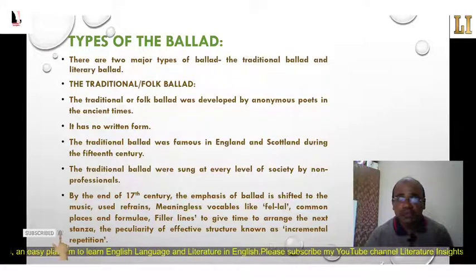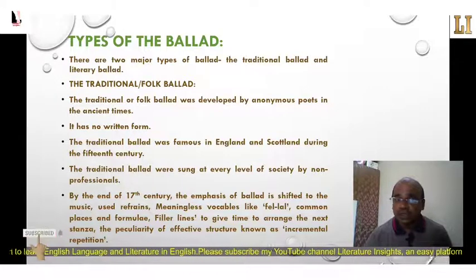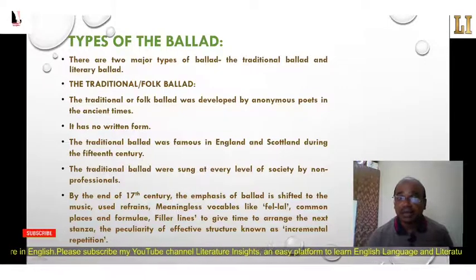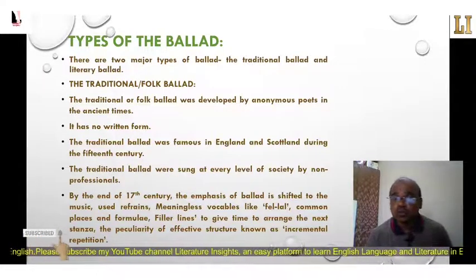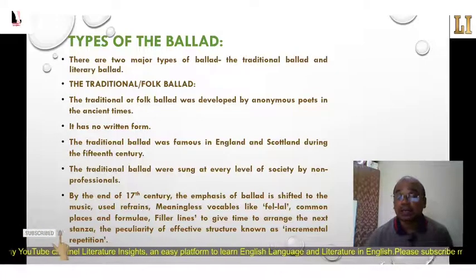For the musical effect, the ballad used refrains, meaningless vocables were added, and commonplaces and formulas were included. Filler lines give the speaker or narrator time to arrange the next stanza, and this peculiarity of structure is known as incremental repetition.